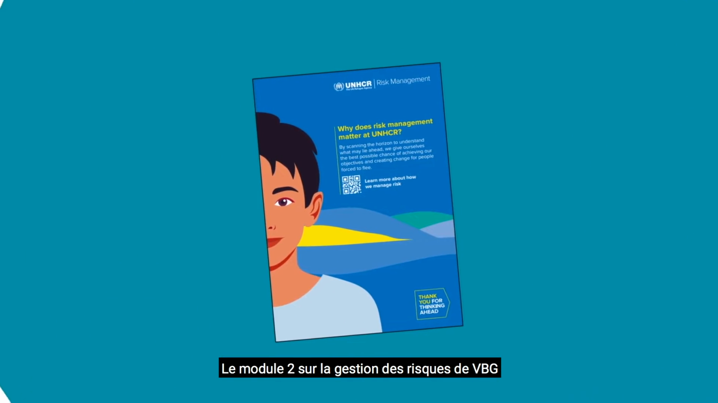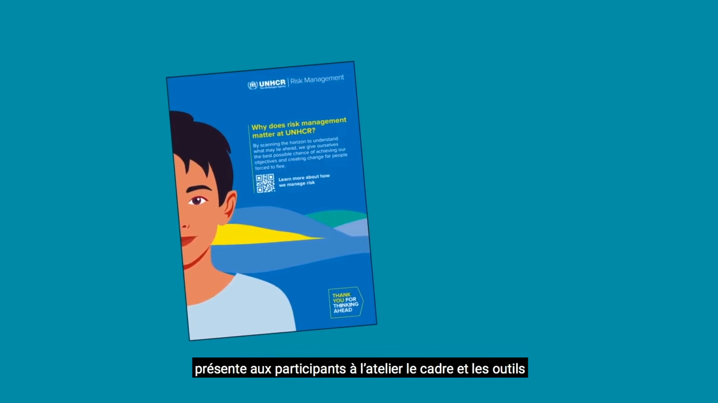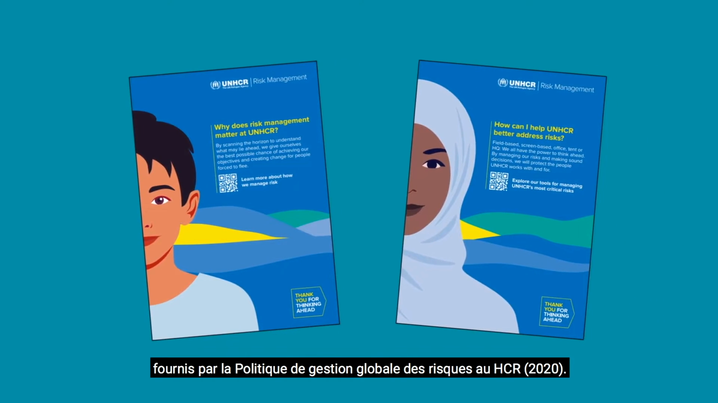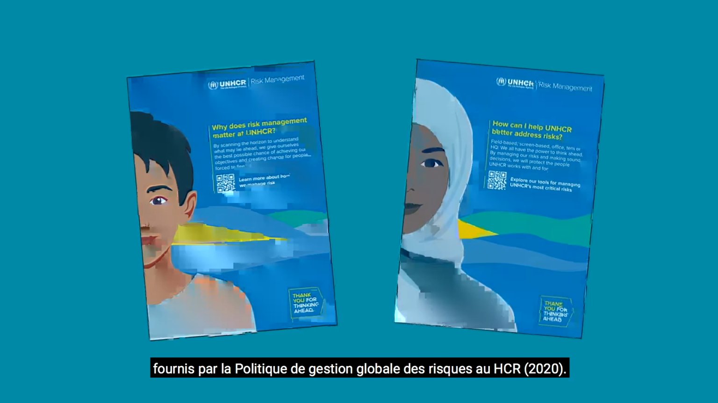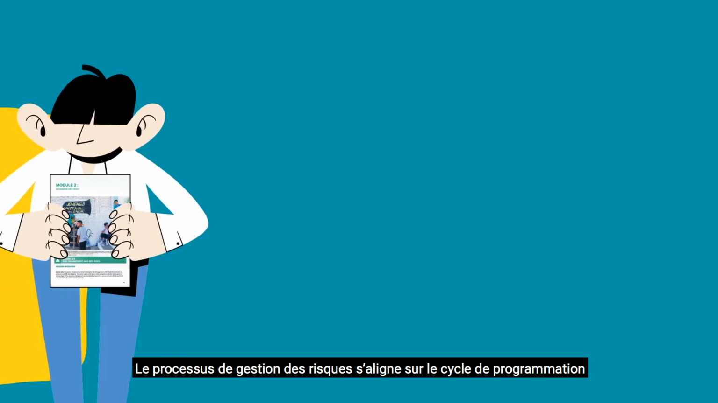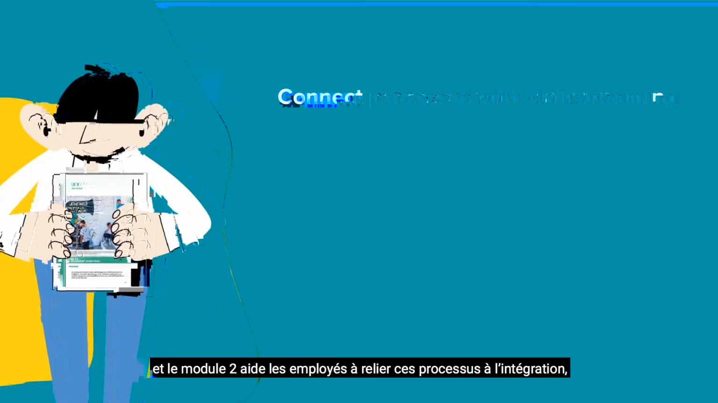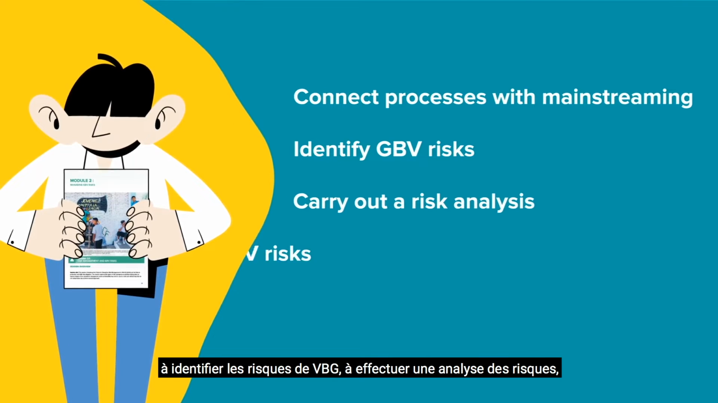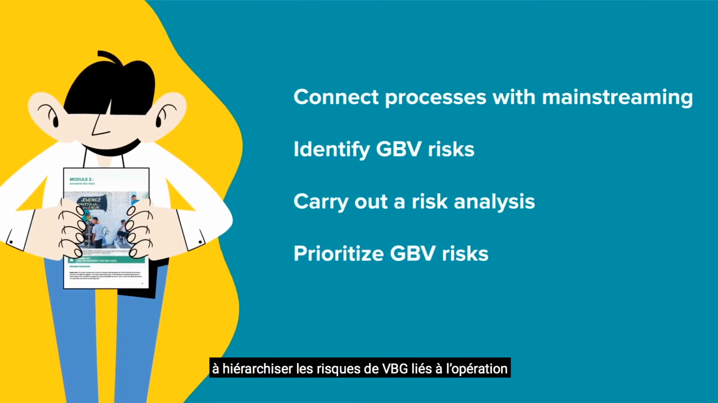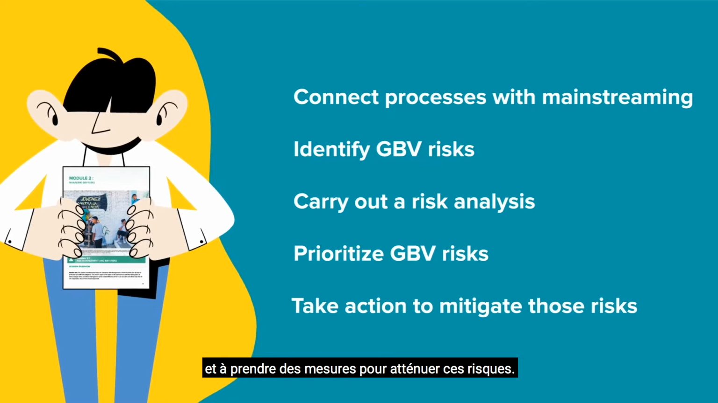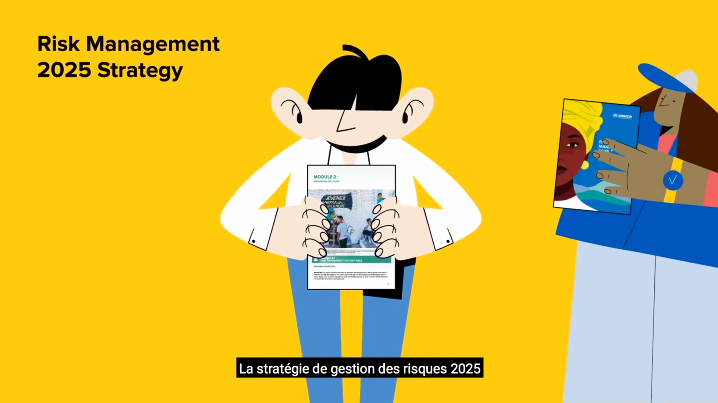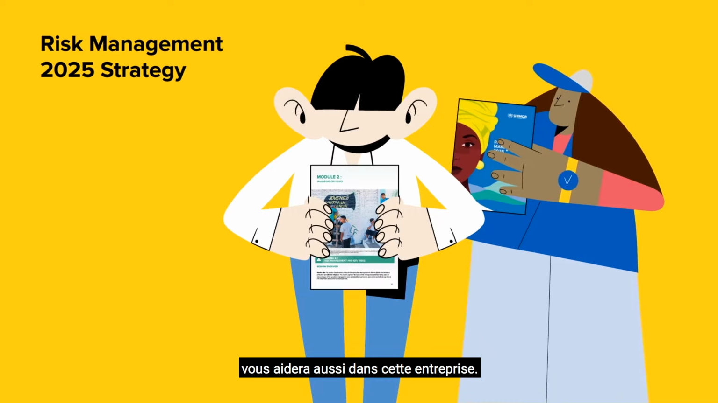Module 2 on Managing GBV Risks introduces workshop participants to the framework and tools provided by the Policy for Enterprise Risk Management in UNHCR 2020. The risk management process and Module 2 helps colleagues to connect these processes, identify GBV risks, carry out a risk analysis, prioritize GBV risk in the operation, and take action to mitigate those risks. Risk Management 2025 is a strategy that will also support you in this work.